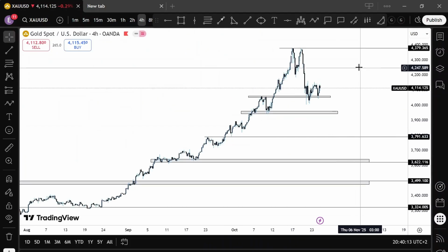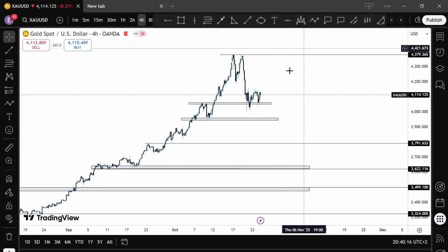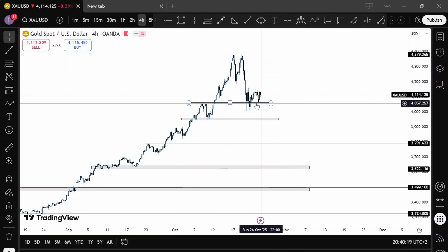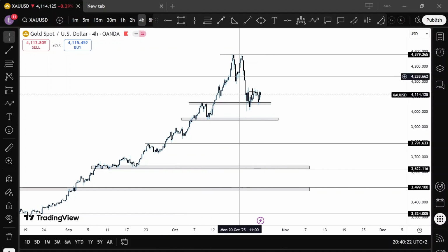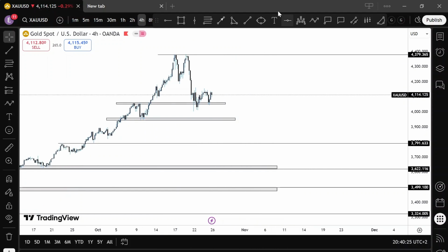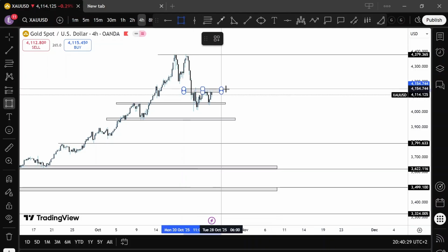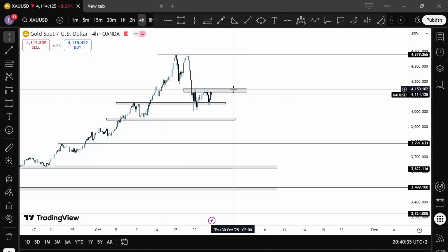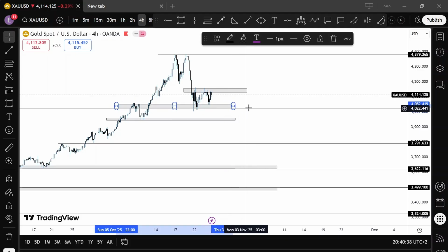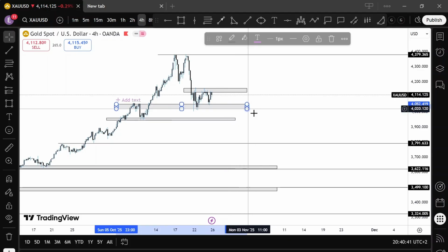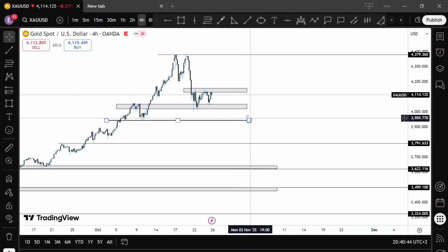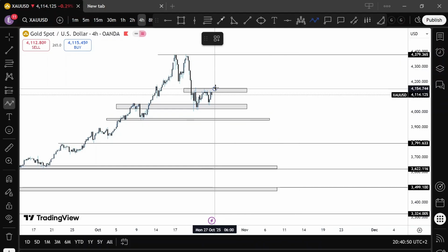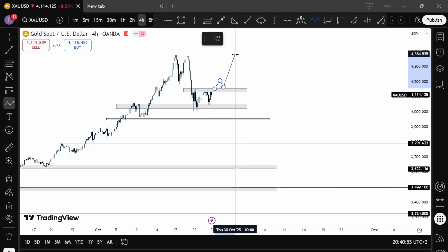Now gold, we've already seen that gold has been very volatile and to the upside. We've seen a retest of this region forming a double bottom, or in the smaller time frame probably an inverse head and shoulder pattern, whatever pattern you call it. But from what I see, price refused to break above this small created resistance here of 4,150. So now what I'll be anticipating going forward for the new week is to see two things. I want to see price above here so we can continue the buys and probably retest the highs made at 4,385 and possibly make new highs.